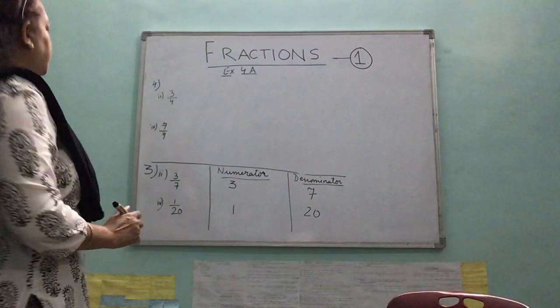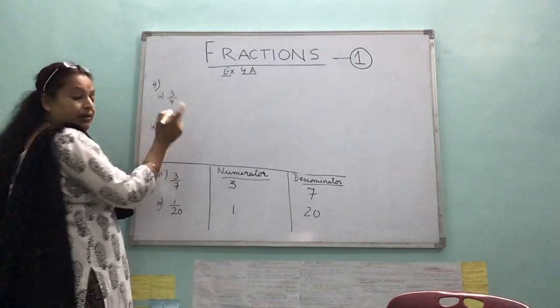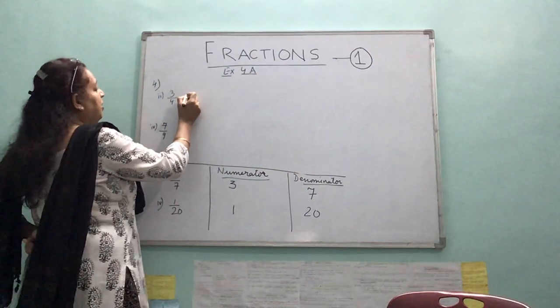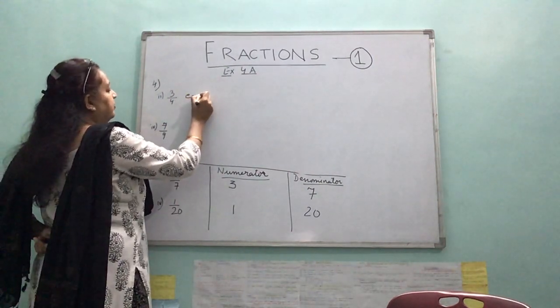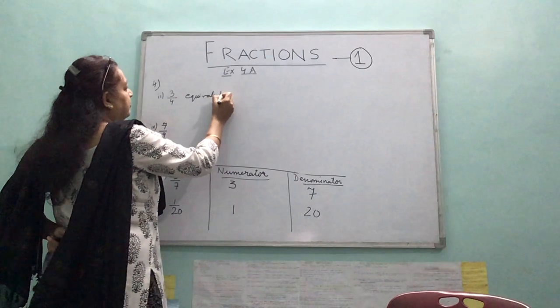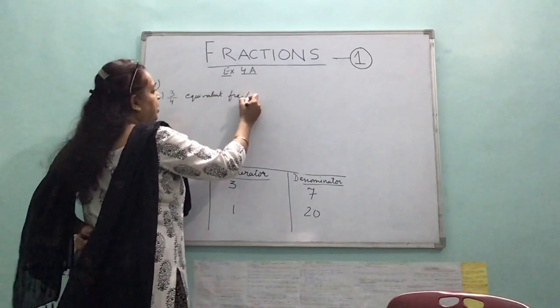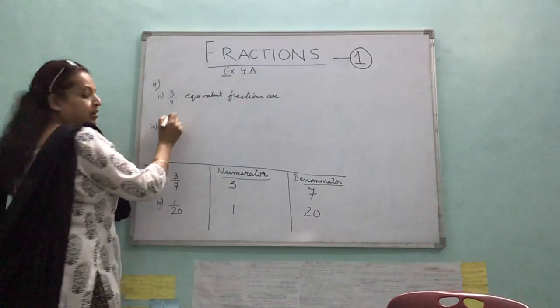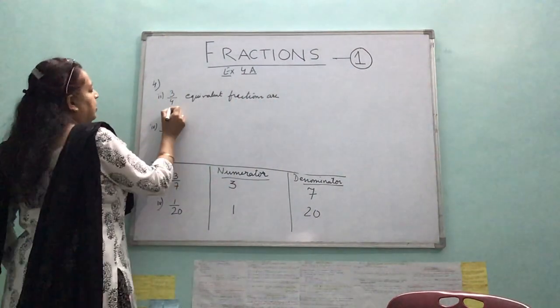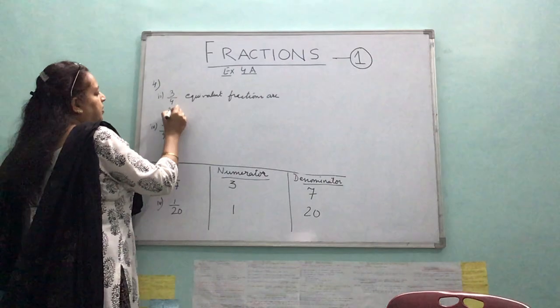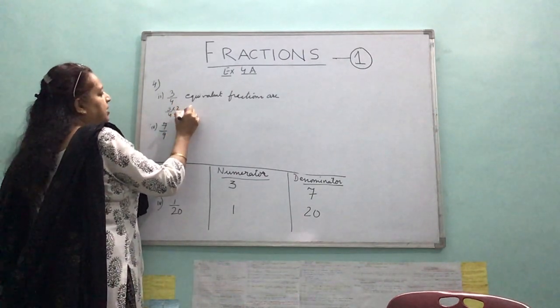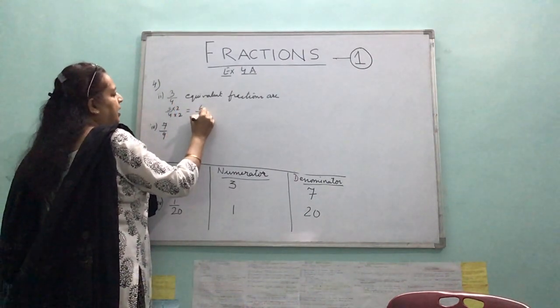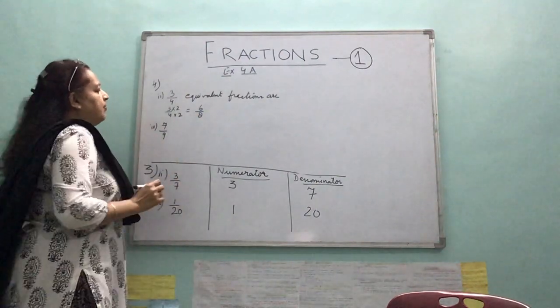Let's start. Well, I prefer writing equivalent fractions are: a. 3 by 4 into 2 multiplied by the smaller one, 6 by 8. Right?